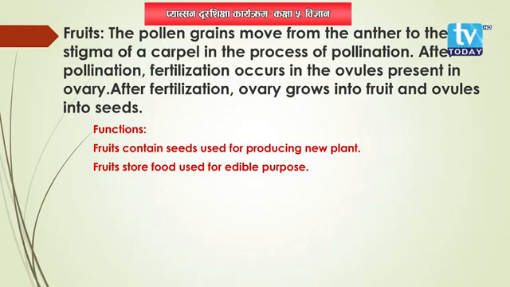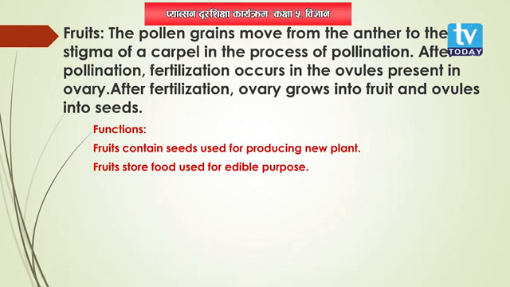Then the function of fruit includes that they contain seeds in them. Fruits contain seeds that are used for producing new plants, that is, for reproduction. Fruits are also taken as the edible parts of a plant. Edible means the parts of a plant that we can eat. And talking about the seeds of the plant, some plants have a single seed, whereas some plants have more than one seed.